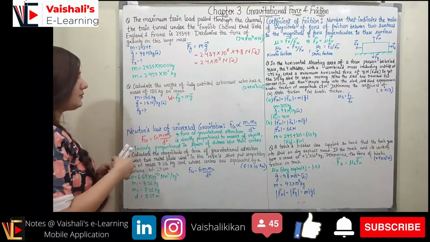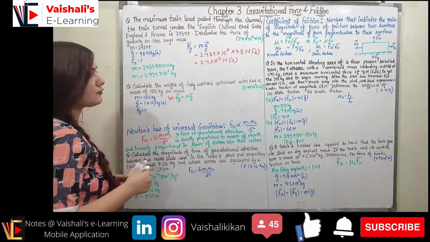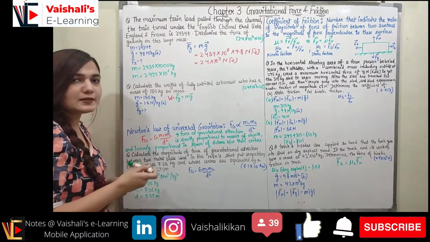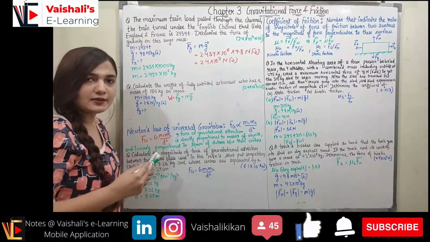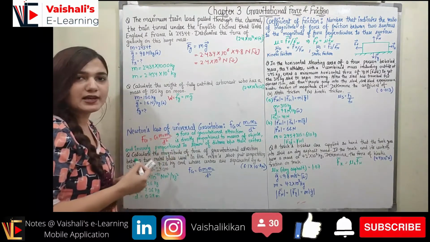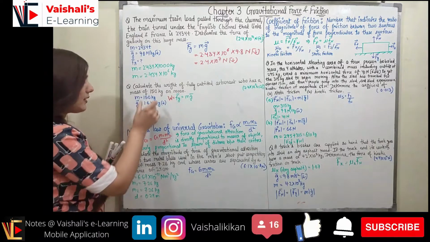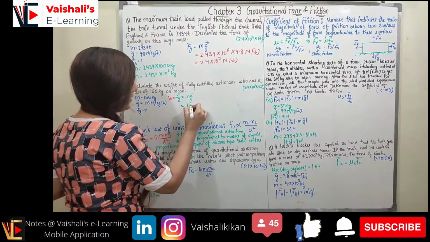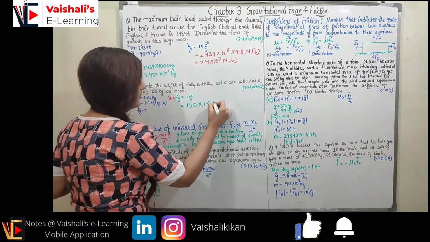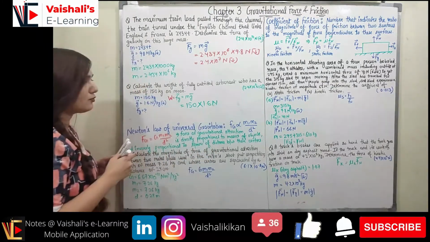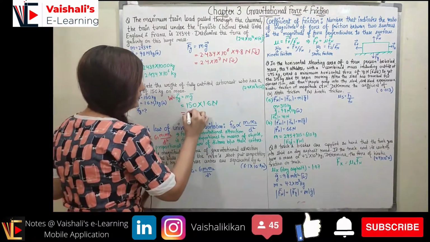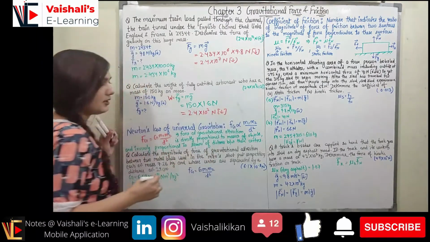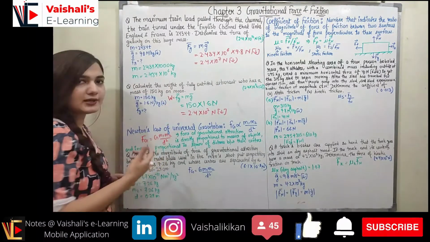Now coming to the second problem, it states: calculate the weight of a fully outfitted astronaut who has a mass of 150 kg on the moon. The mass on the moon is given, and the weight is equal to the force due to gravity, right? Weight is not equal to mass. When mass is multiplied with the acceleration due to gravity, we get the weight. Mass is given, and the acceleration due to gravity on the moon is 1.6 Newton per kg. We will just multiply 150 by 1.6. This would be in Newton. When you calculate it with the help of a calculator, you get 2.4 × 10^2 Newton in the downward direction, right? This would be the force due to gravity, or weight.